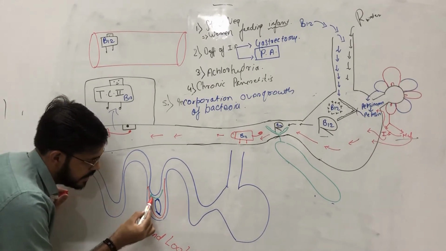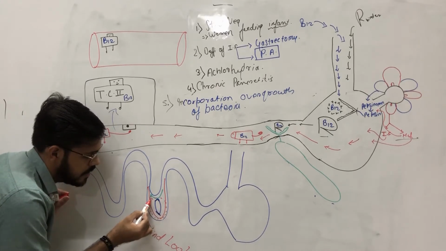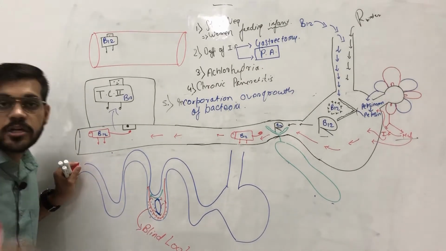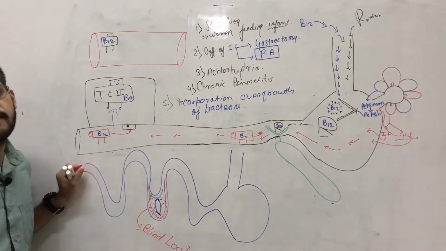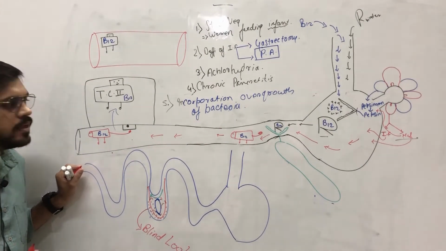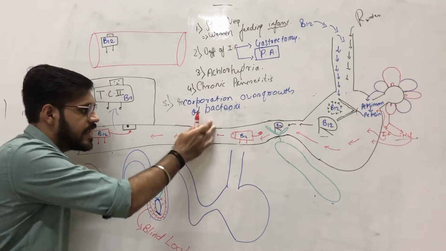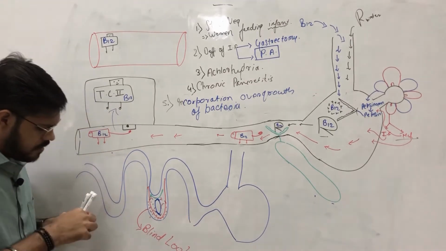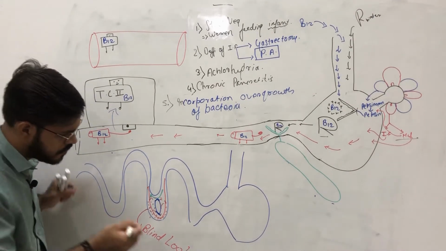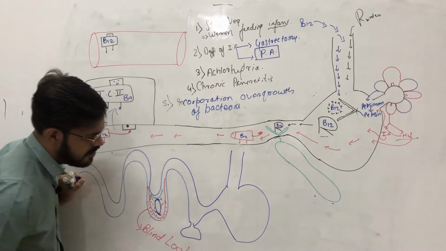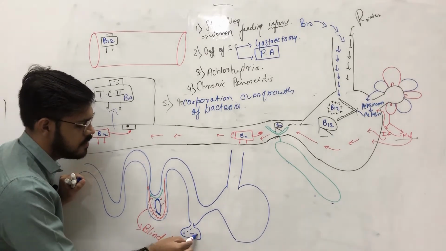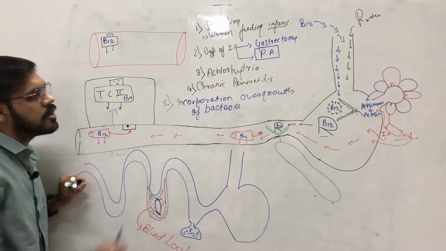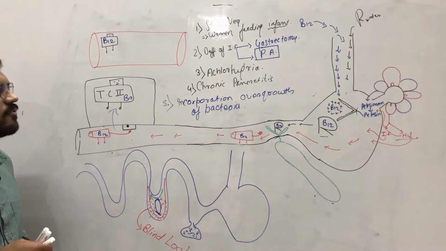And there is a bacterial overgrowth in this area. These bacteria love the B12 and they consume all the B12, and nothing is available for our absorption. And hence, in humans, due to bacterial overgrowth, there is a deficiency of B12. Either there may be blind loops, or here a diverticulum may develop in which there is bacterial overgrowth. They will consume all the B12. So bacterial overgrowth is another reason for B12 deficiency.